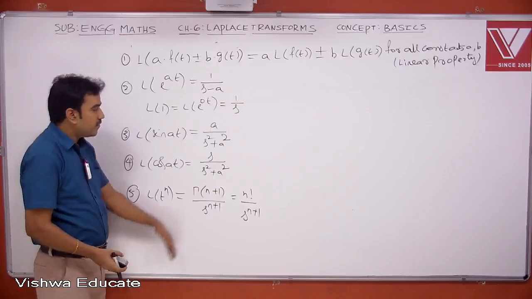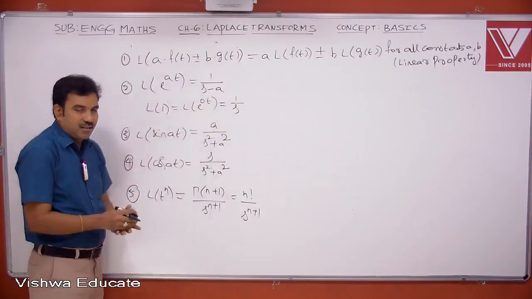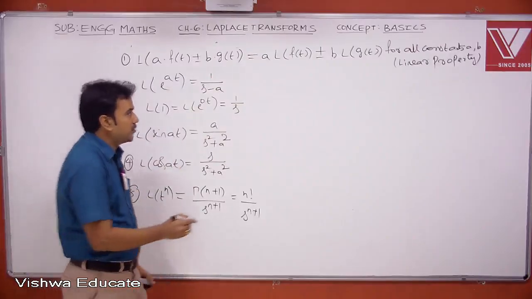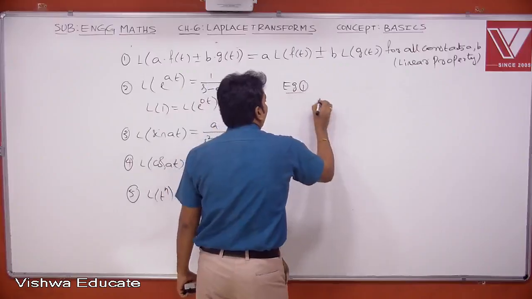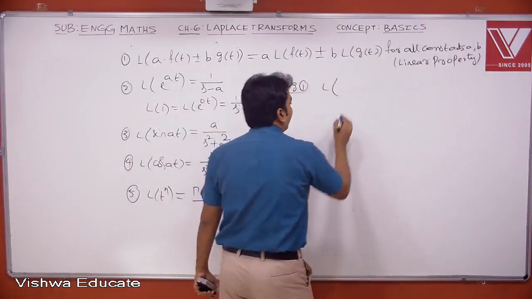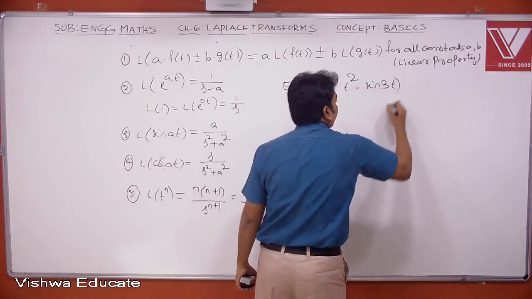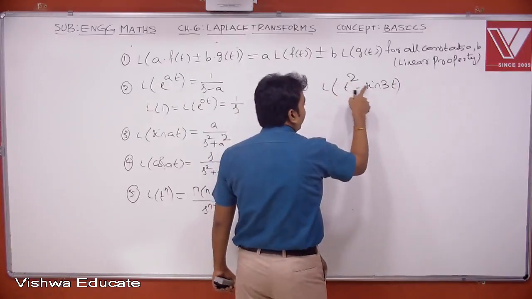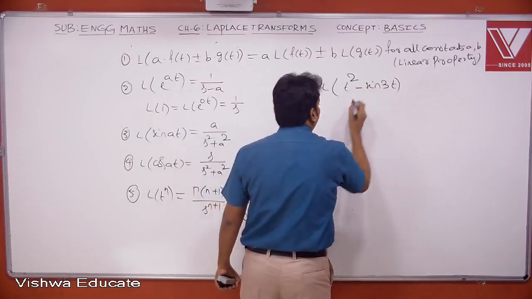Now based on these formulae and properties, let us discuss one or two examples. Suppose I want Laplace transform of, for example, t square minus sine 3t. Now this is f of t, this is g of t, constants we have 1. In between the functions we have a minus symbol.